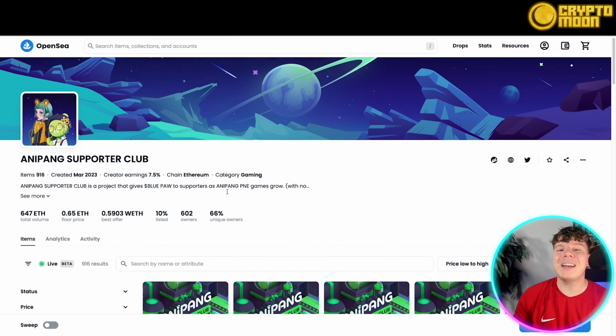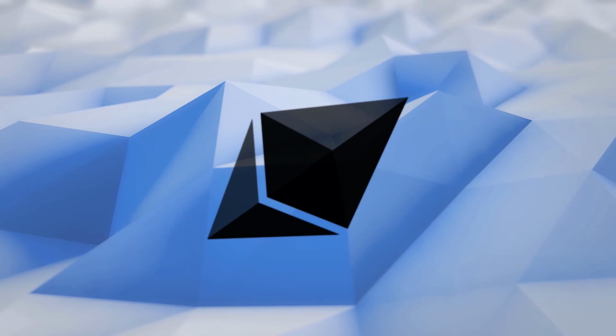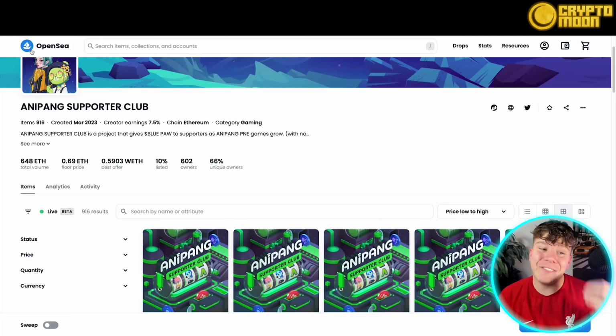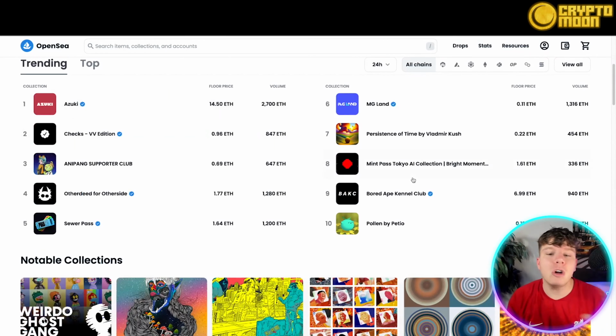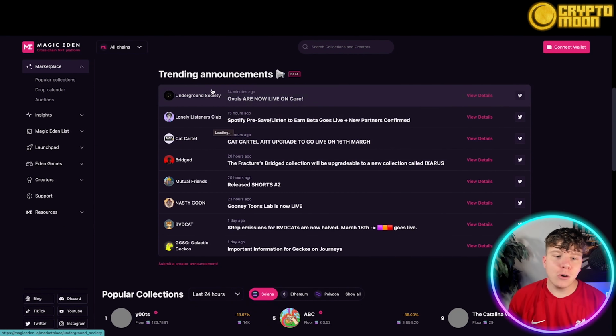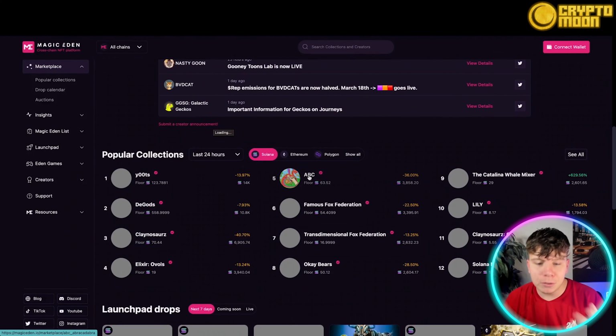Now the majority of NFTs lie on the Ethereum blockchain, a distributed public ledger that records transactions. So NFTs are valuable tokens with information stored on them. There are hundreds of thousands, literally millions of NFTs. Now there's not just OpenSea with Ethereum. We have places like Magic Eden for the Solana chain. There's loads more, but I'm just showing you two of the main ones where you can go through the NFTs. It's the same marketplace setup.